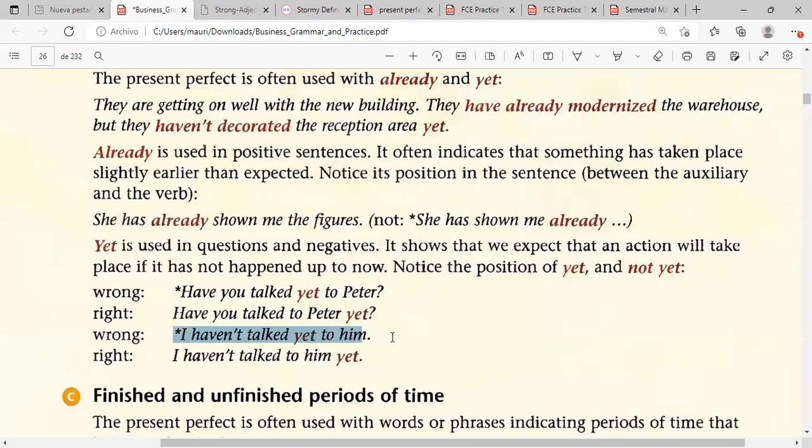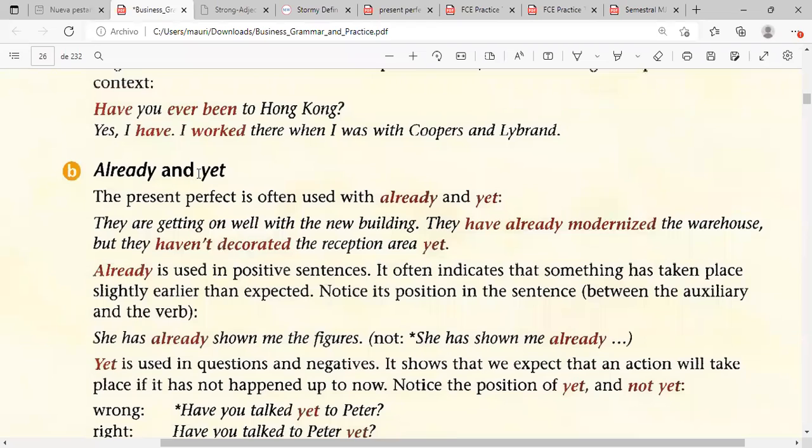The incorrect way, don't do it: I haven't talked yet to him. No, the correct way is: I haven't talked to him yet. So that means that he or she has the intention of talking, but not yet. Right. So we already checked already and yet.